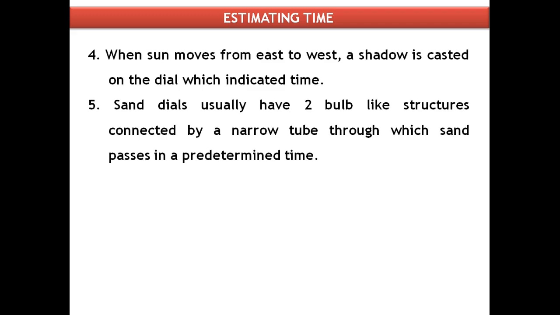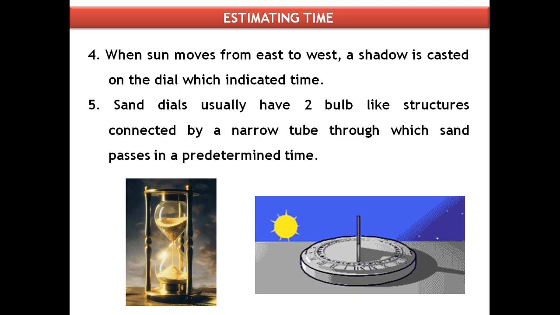In the sundials, the sun moves from east to west. A shadow is cast on the dial which indicates the time. Sand clocks usually have two bulb-like structures connected by a narrow tube through which sand passes in a predetermined time.